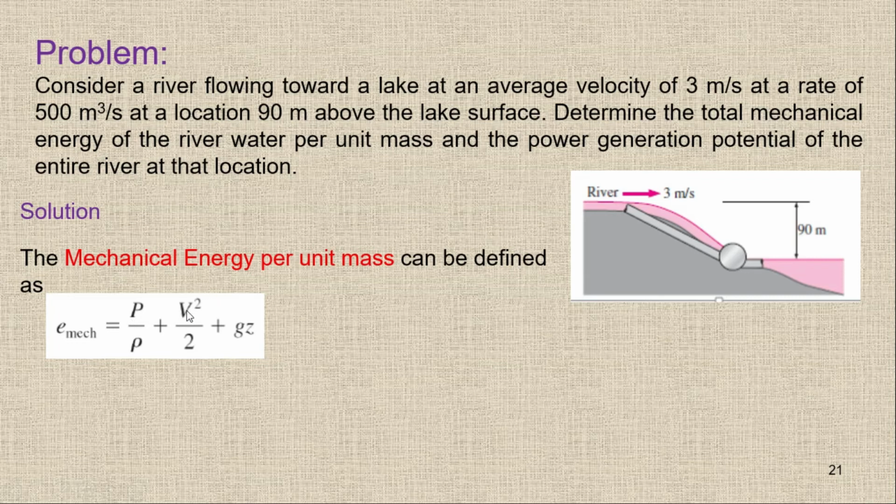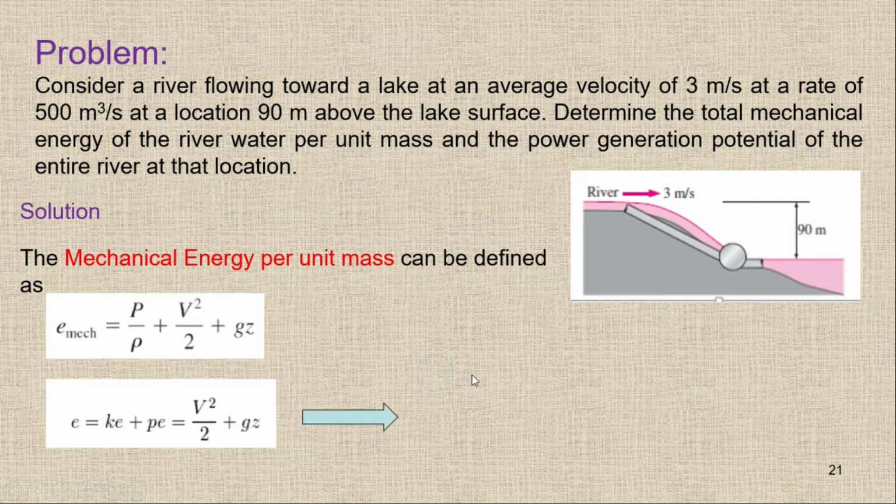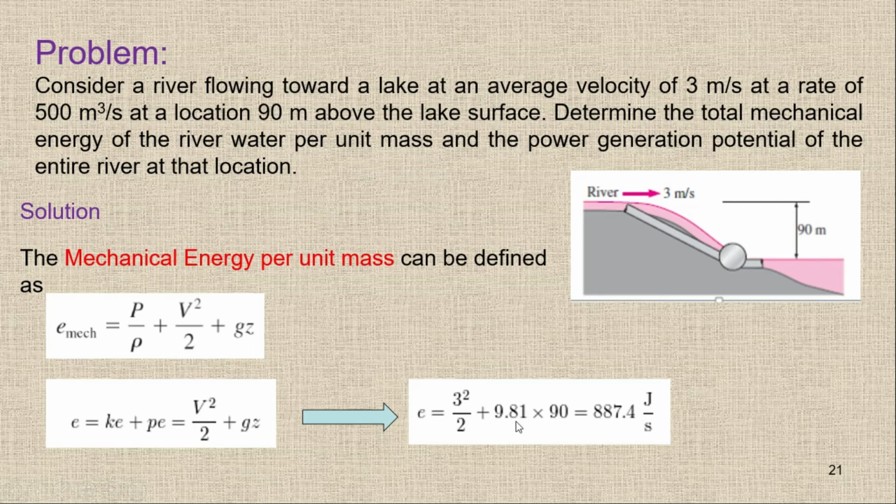So right now we have the velocity of 3 meter per second, we have Z value of 90 meter. So by putting the values you will get 3 square upon 2 plus the g value, which is 9.81 times 90, and you will get 887.4 joule per second. This is the mechanical energy. So you are getting 887.4 joule per second or watt of mechanical energy, and this mechanical energy is basically specific mechanical energy. So we have this specific mechanical energy of 887.4.